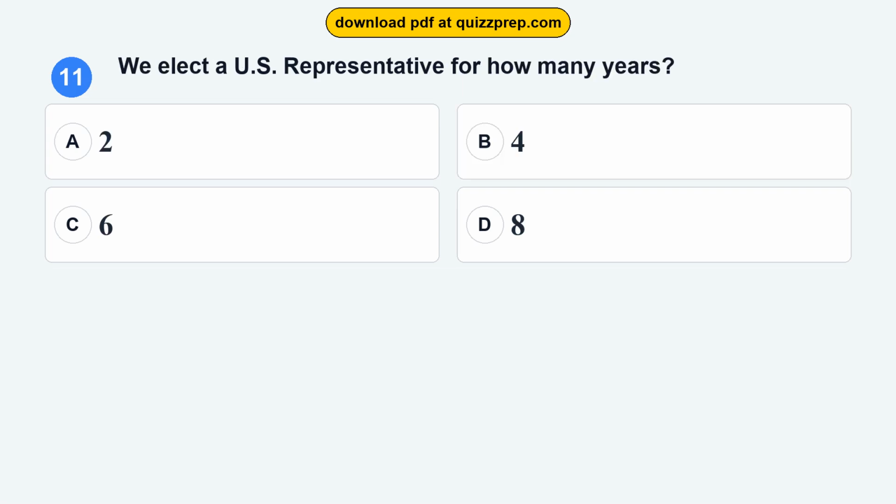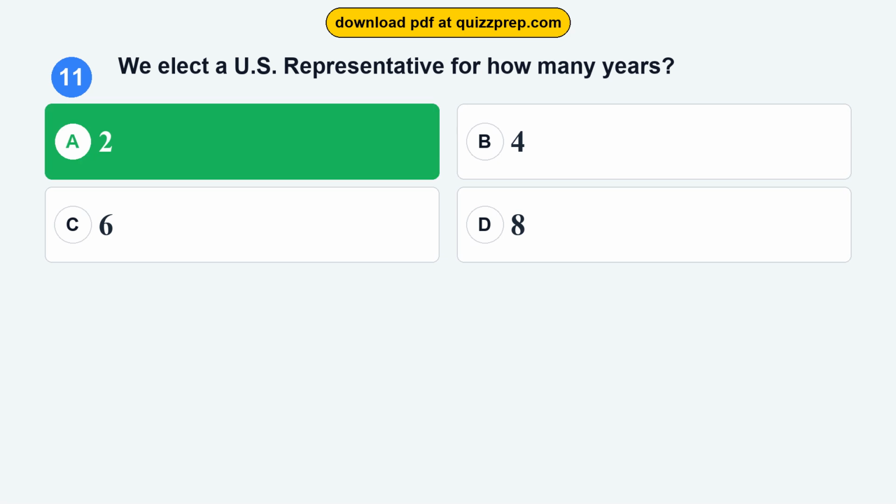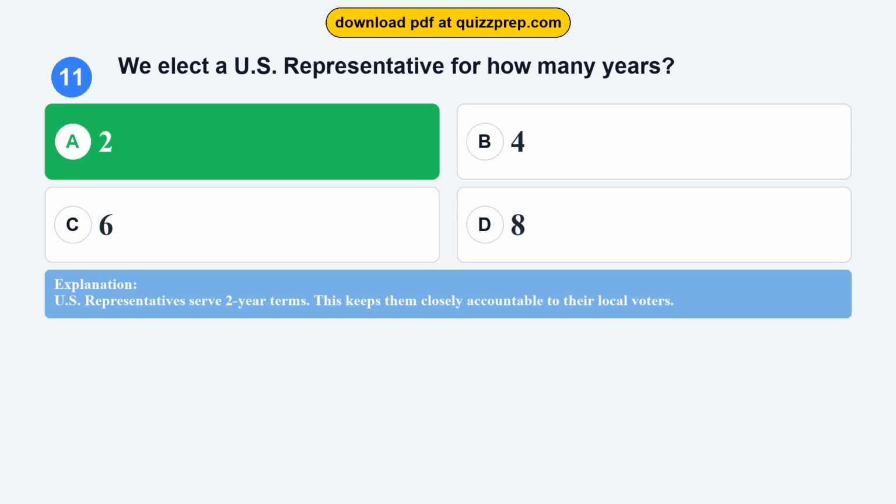Question 11. We elect a U.S. representative for how many years? Option A, 2. Option B, 4. Option C, 6. Option D, 8. The correct answer is option A, 2. U.S. representatives serve 2-year terms. This keeps them closely accountable to their local voters.